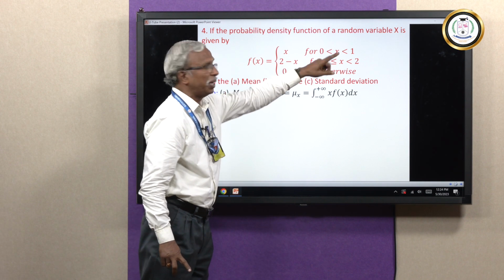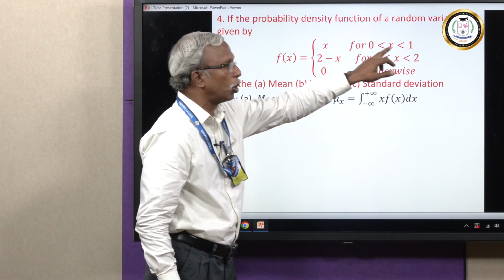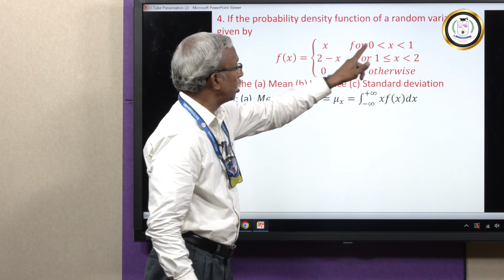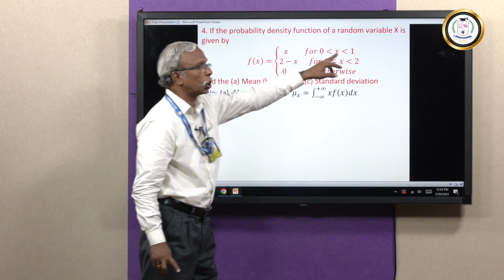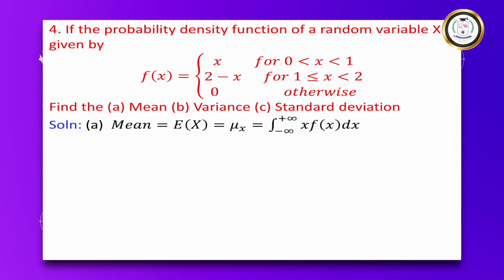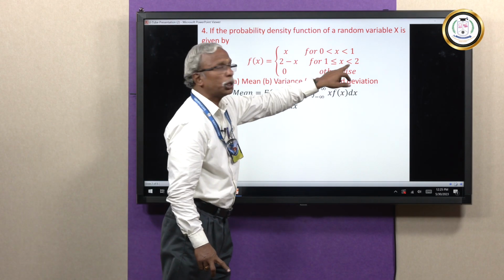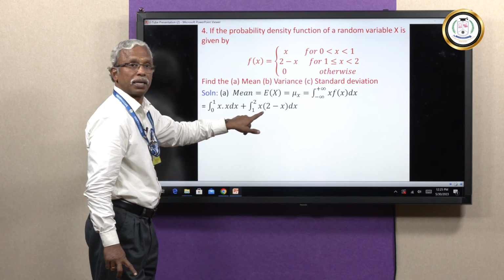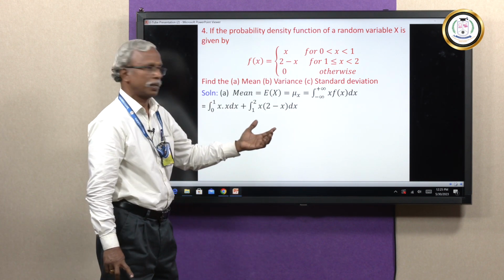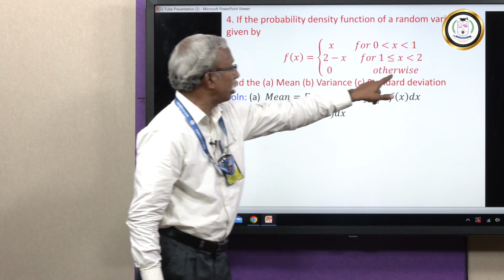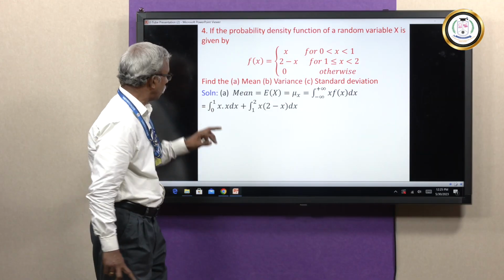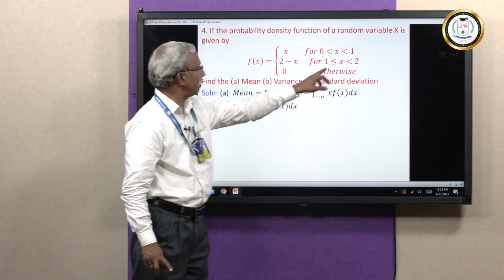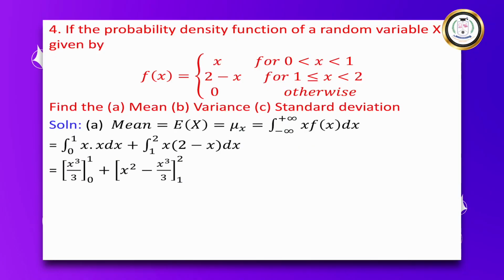And the limits that have been defined here, see, it has been taken piecewise: 0 to 1, 1 to 2, 0 otherwise. In the interval 0 to 1, the function is taken as x. In the second interval, 1 to 2, the function is 2 minus x. Other than 0 to 1 and 1 to 2, the function is 0, so I will not bother about that. I will be concentrating only over the interval 0 to 1 and then 1 to 2. Function has been taken. Now, we have to integrate.